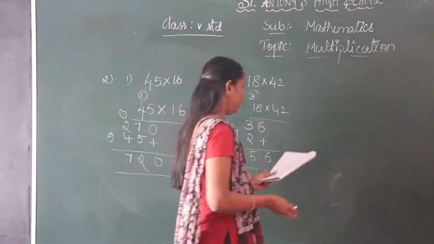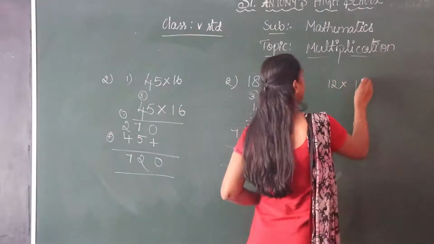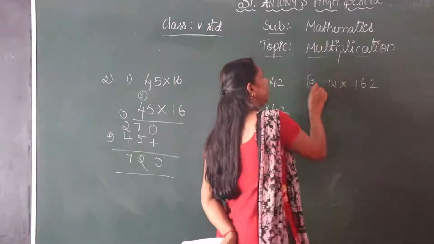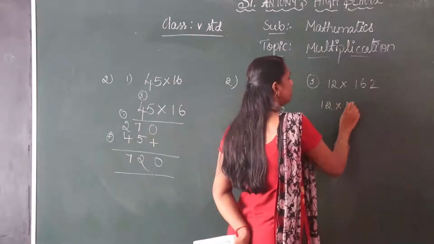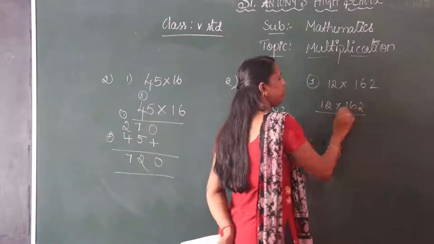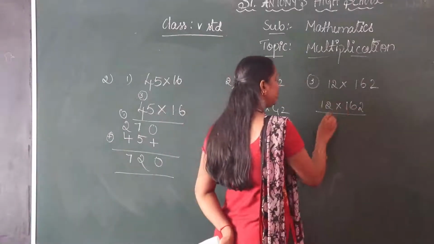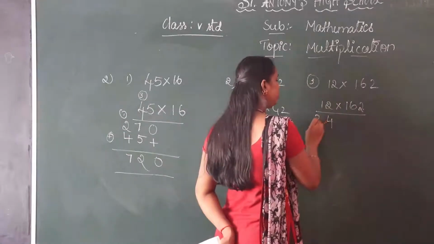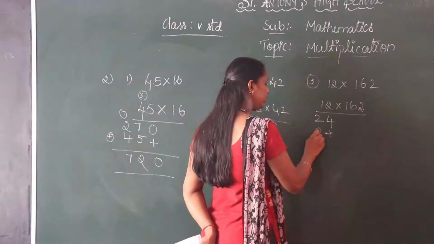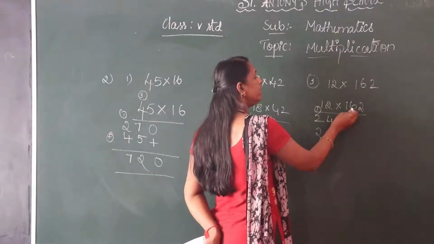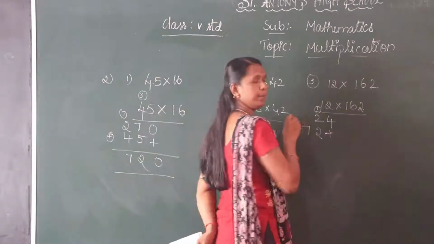Okay. Next, here I will take 3 digits. 12 into 162. First, we multiply by using 1's place. 2 2s are 4, 2 1s are 2. Leave one place. 6 2s are 12. Write down 2 here, 1 carry. 6 1s are 6. 6 plus 1, 7.